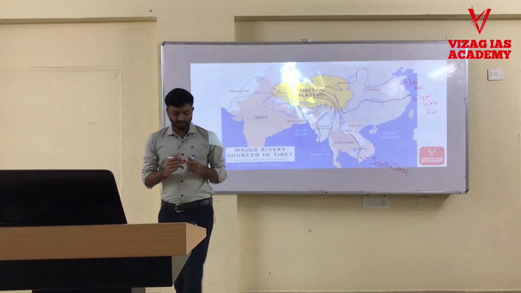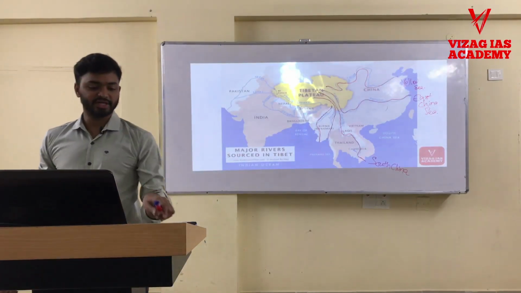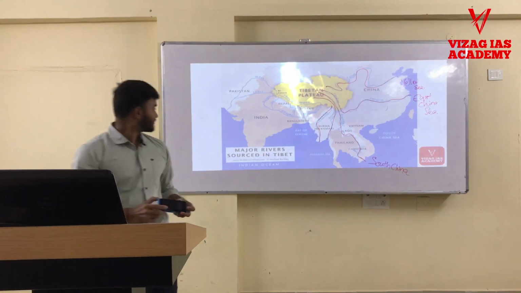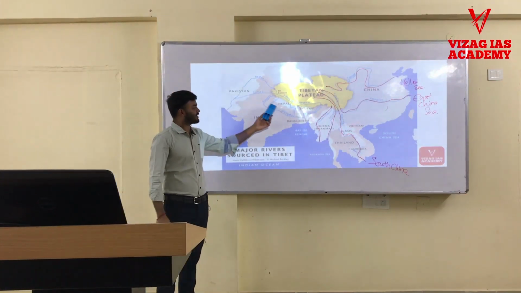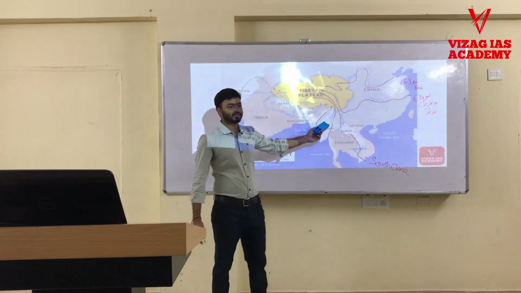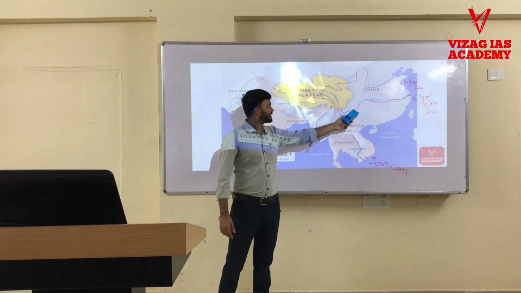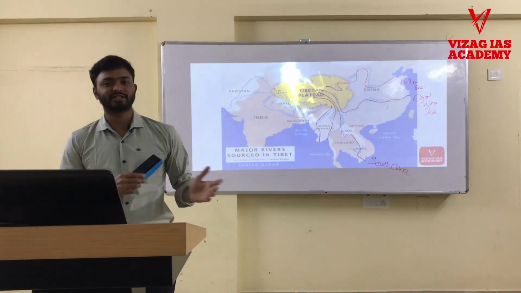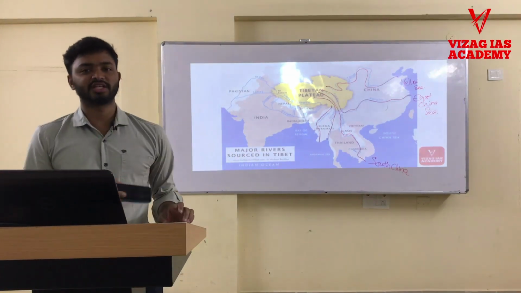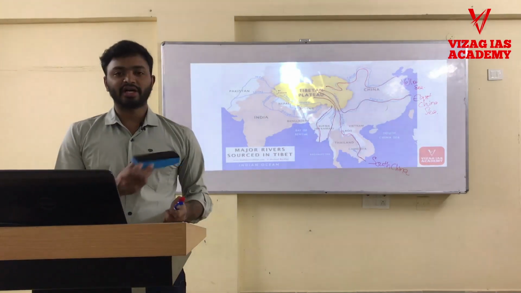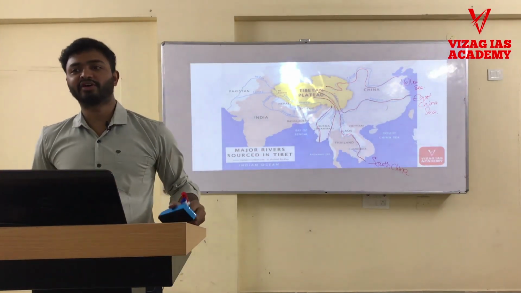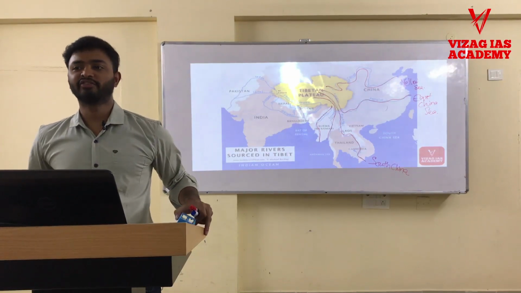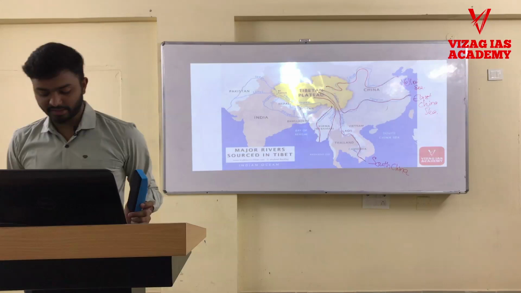So these are some of the important rivers of Asia which have their origin from the Tibetan Plateau: Indus, Sutlej, Ganga, Brahmaputra, Irrawaddy, Salween, Mekong, Yangtze and Yellow river. They may ask a question to arrange these from west to east or east to west. And this is again important: for every major river, you have to know in which countries it is flowing and which ocean it is draining into.